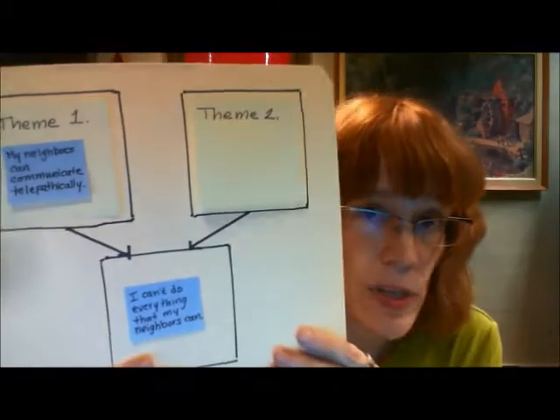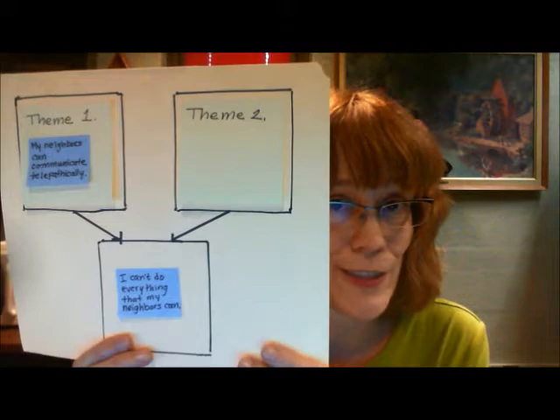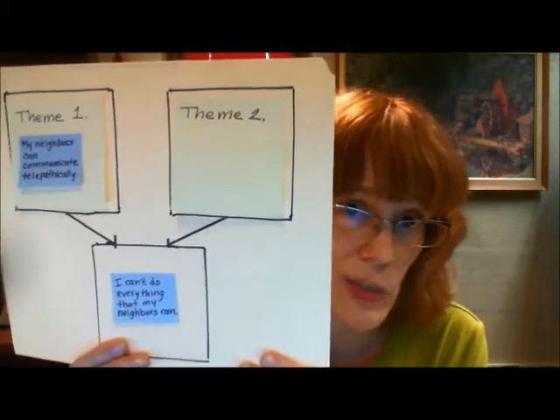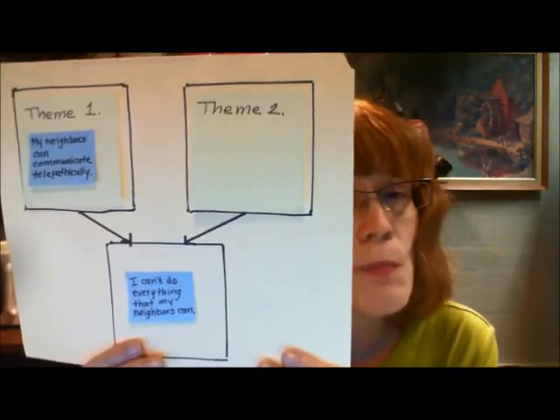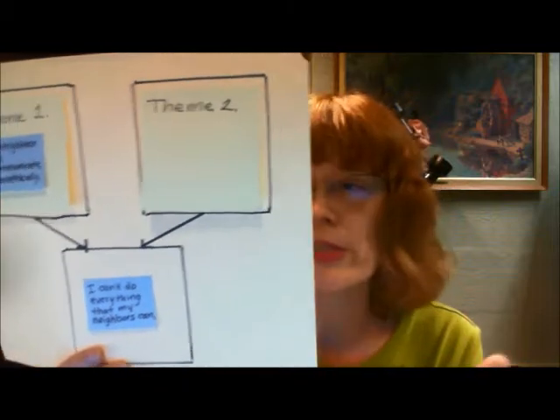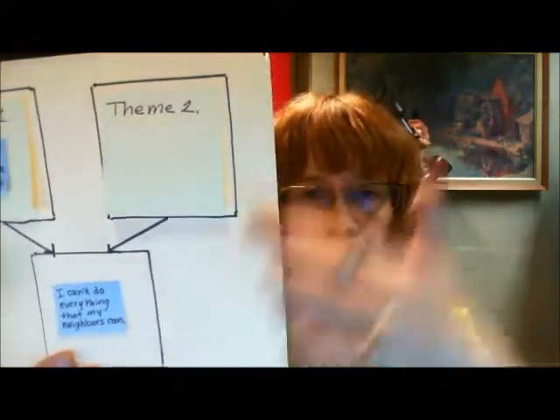suppose that I'm aware that my neighbors can communicate telepathically. I might conclude from this that I can't do everything my neighbors can. And that would be exactly the right thing to conclude, because I can't communicate telepathically. But suppose there's another kind of reason for me to believe that I can't do everything my neighbors can.